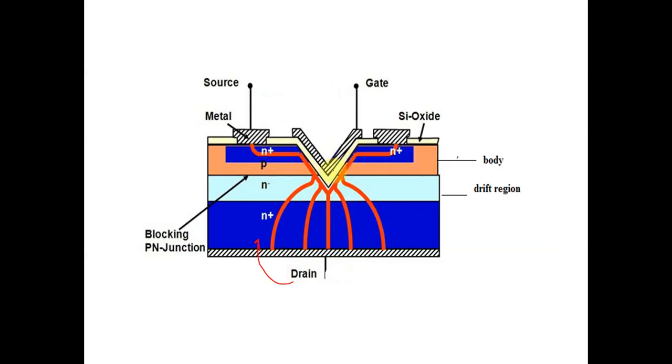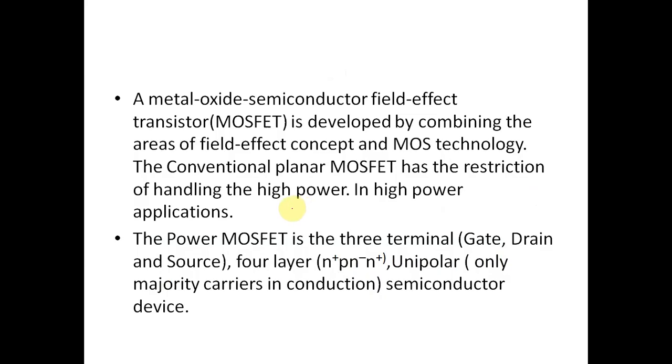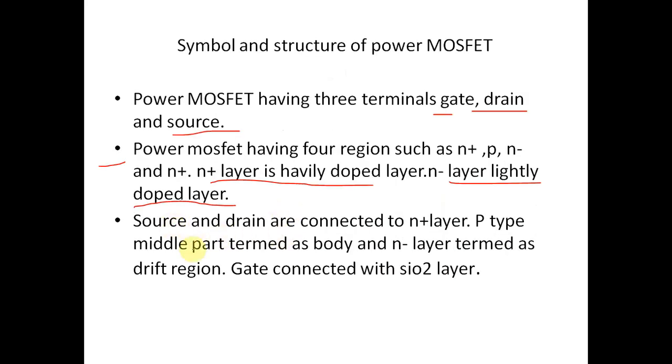This P-type is considered the body, and the N minus layer is called the drift region.